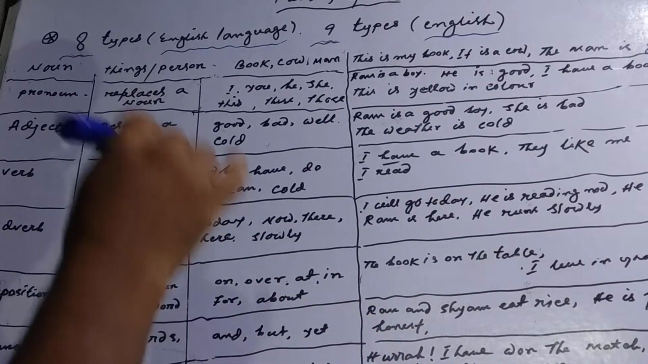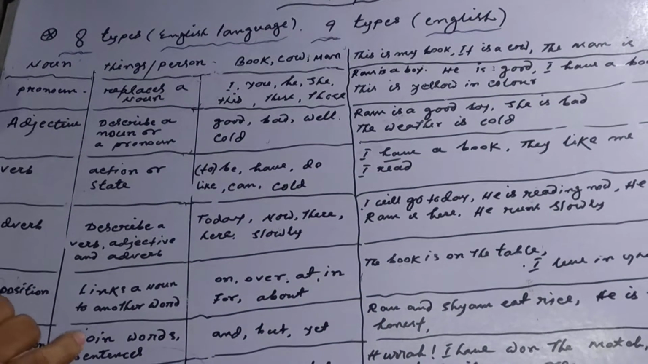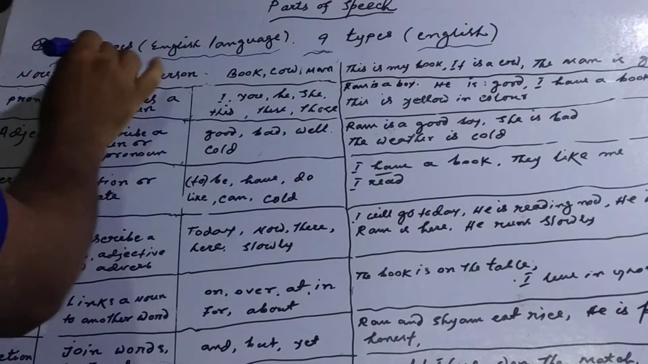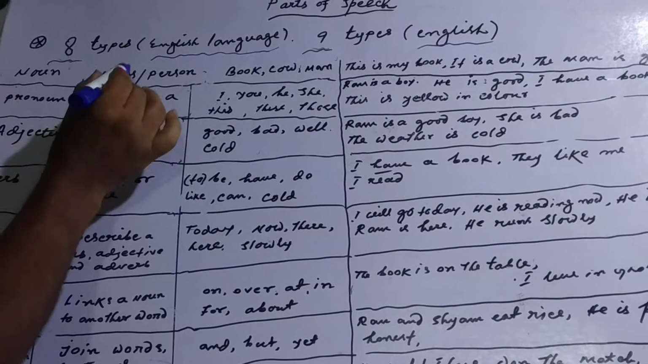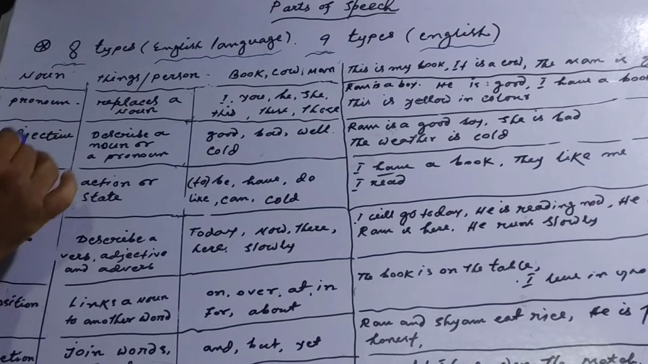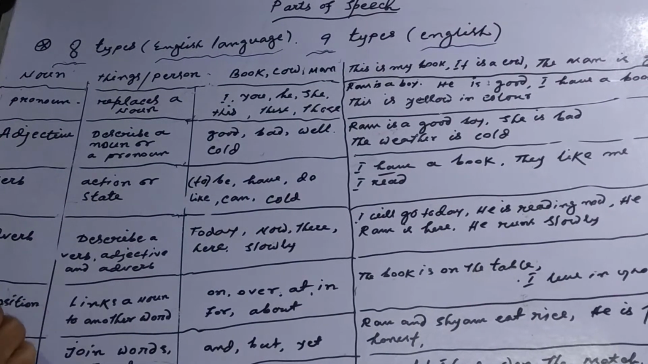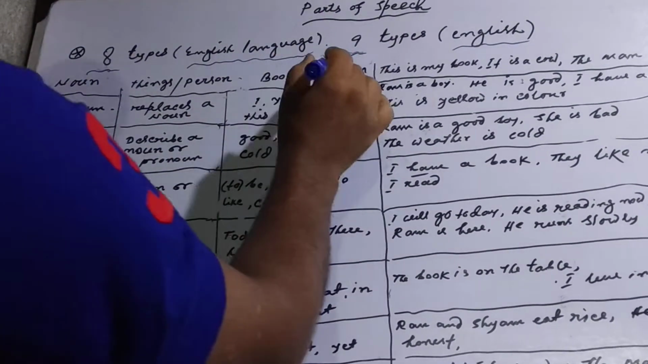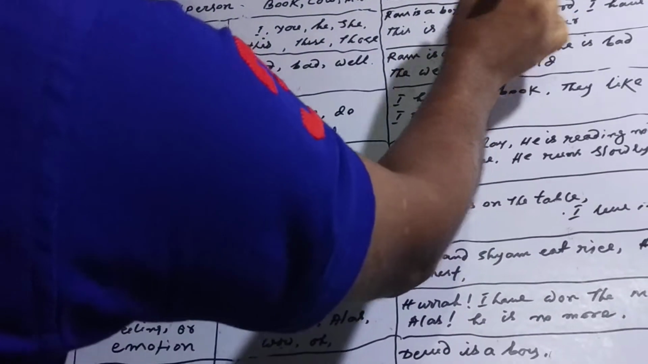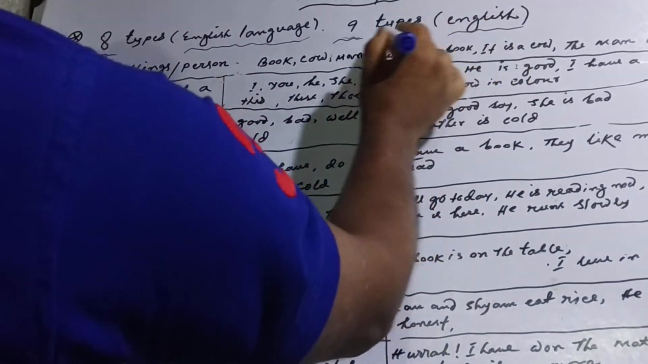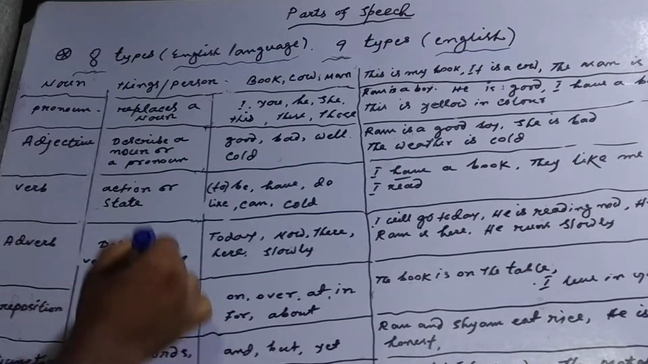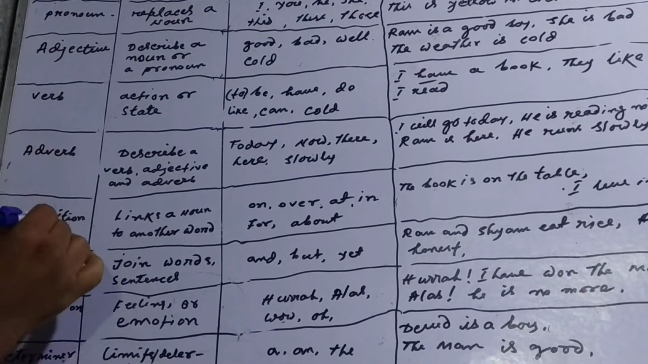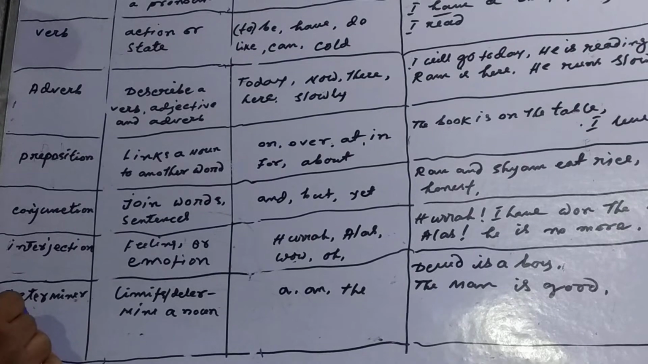Now we have to know how many types of parts of speech there are. In the English language, there are 8 types of parts of speech: noun, pronoun, adjective, verb, adverb, preposition, conjunction, interjection. But English has 9 types of parts of speech. These are noun, pronoun, adjective, verb, adverb, preposition, conjunction, interjection, and determiner.